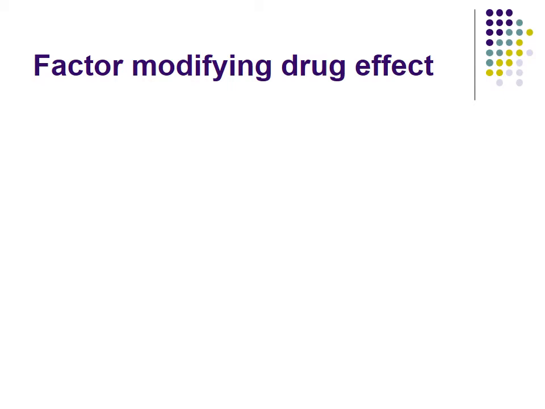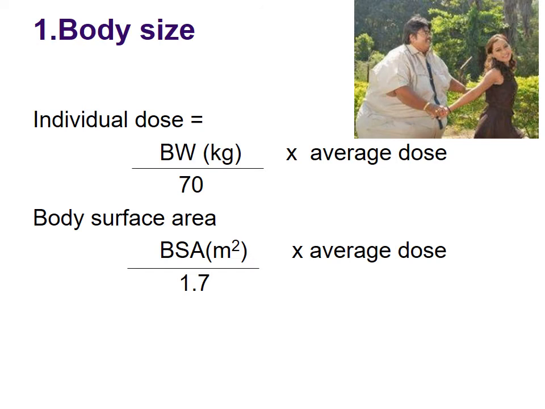Now let's see various factors which can modify the effect of the drug. First factor is the body size. Different persons having different weights can require different doses, particularly when the drug has a very high level of person to person variation. And if the drug is very highly lipid soluble, then in this case the same drug will require a different dose, right?